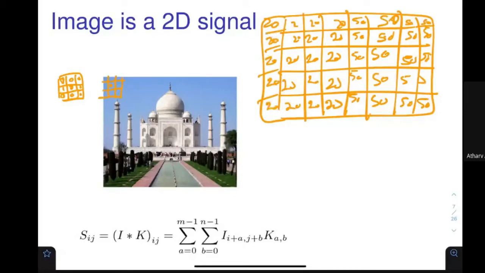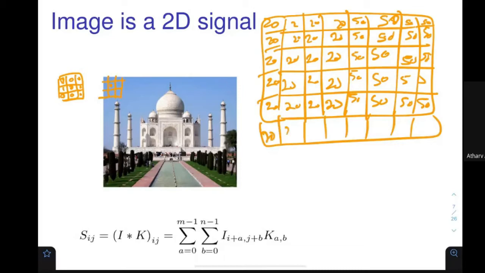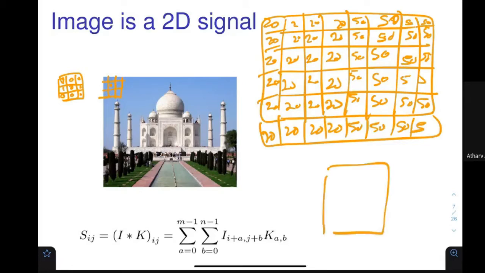Let's assume this is what my image is. And let me also give you a filter: 1 1 1, minus 1 minus 1 minus 1, 0 0 0. This is what the filter is.